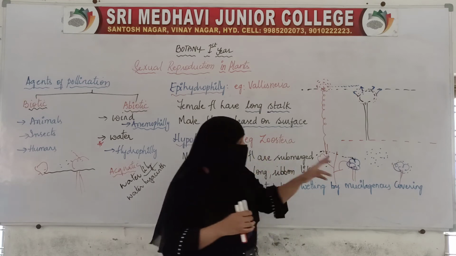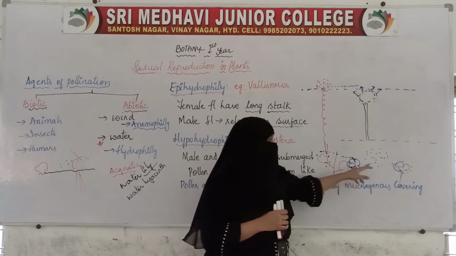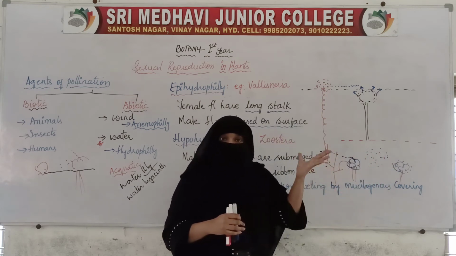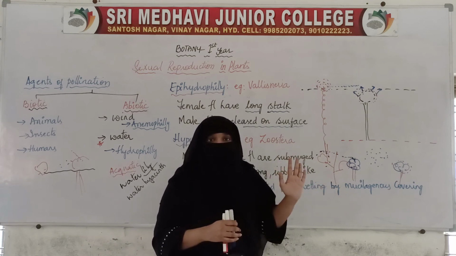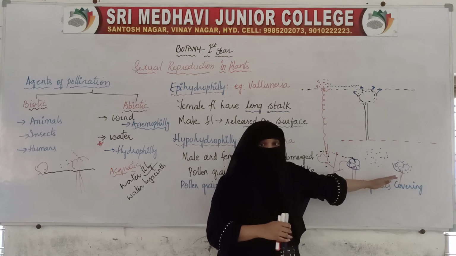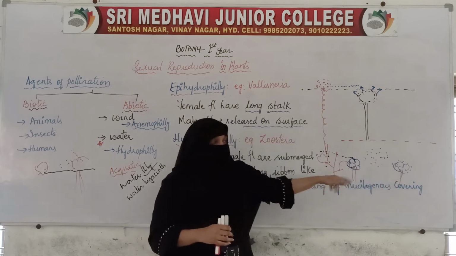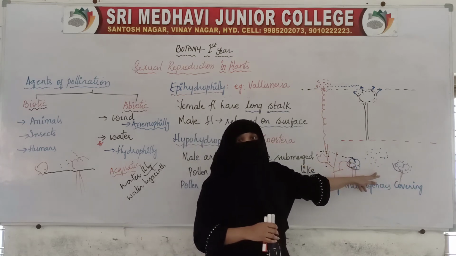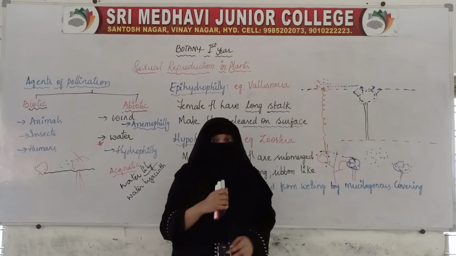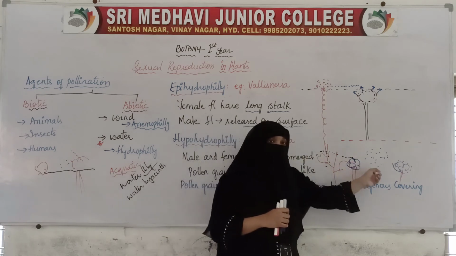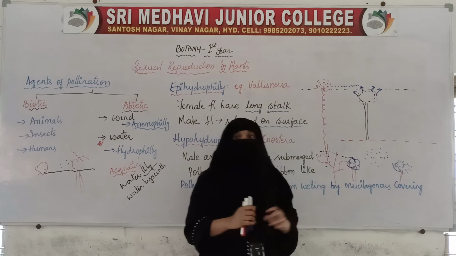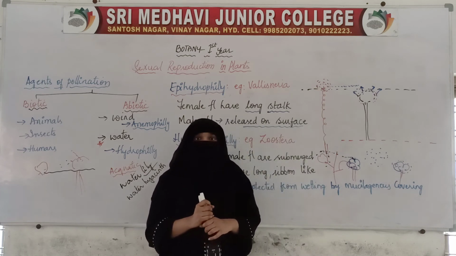But the thing is, both these flowers, whether on the same plant or on a different plant, whether bisexual or unisexual, are submerged in the water and the pollen grains are released in the water itself. In epihydrophily, pollen grains are released on the surface of water. Here pollen grains will be released inside the water. Plants are submerged.